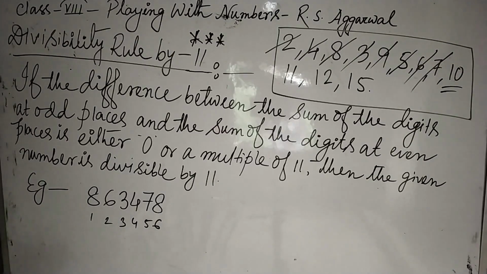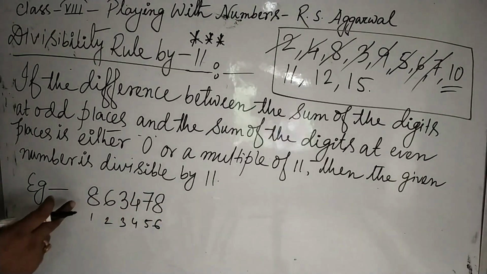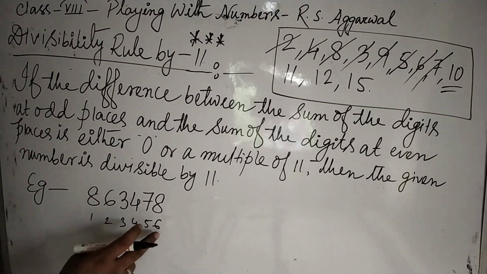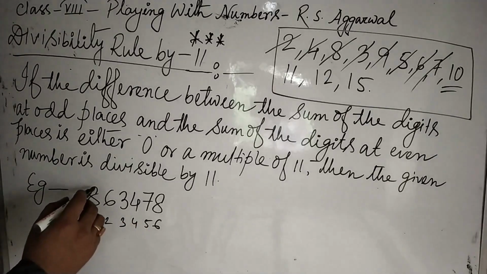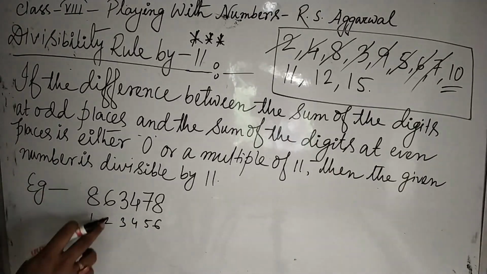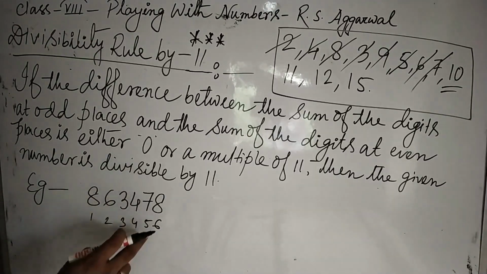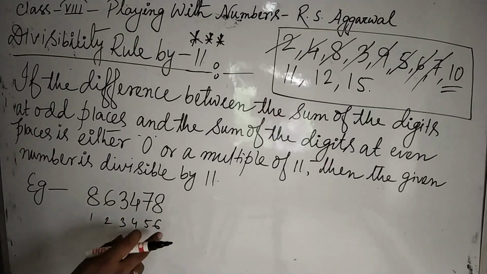Okay, we are marking the digits starting from the first, by 1, 2, 3, 4, 5, 6. So 8 is at the first place, 6 is at the second place, 3 is at the third place, 4 is at the fourth place, 7 is at the fifth place, 8 is at the sixth place.